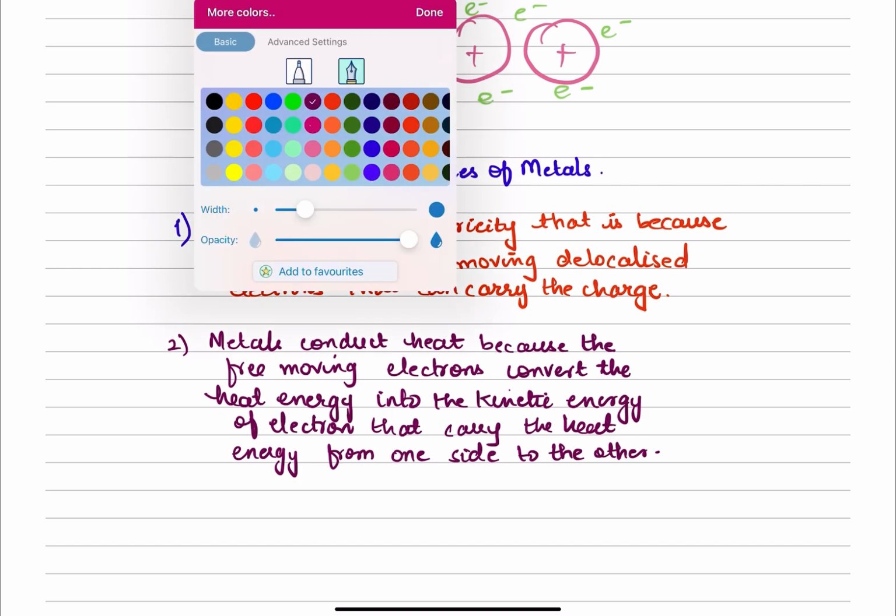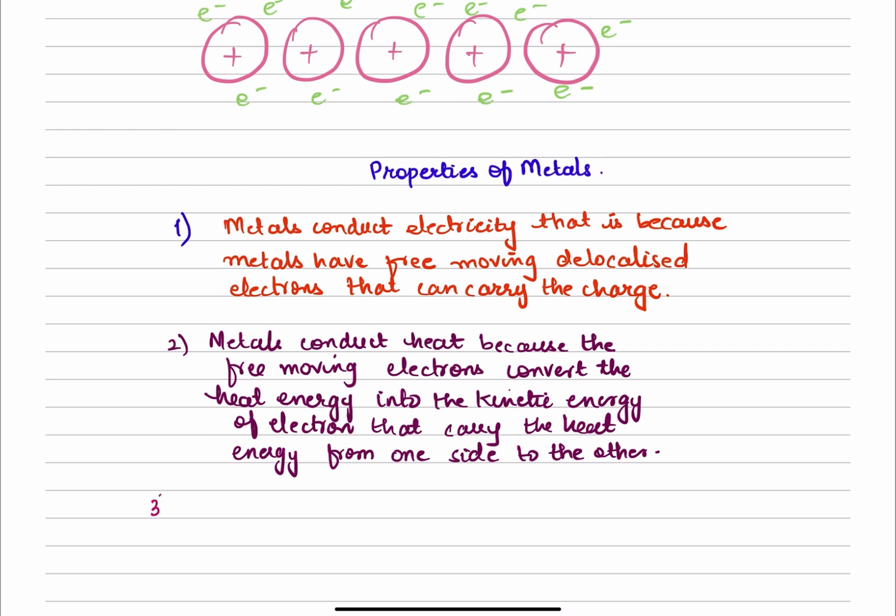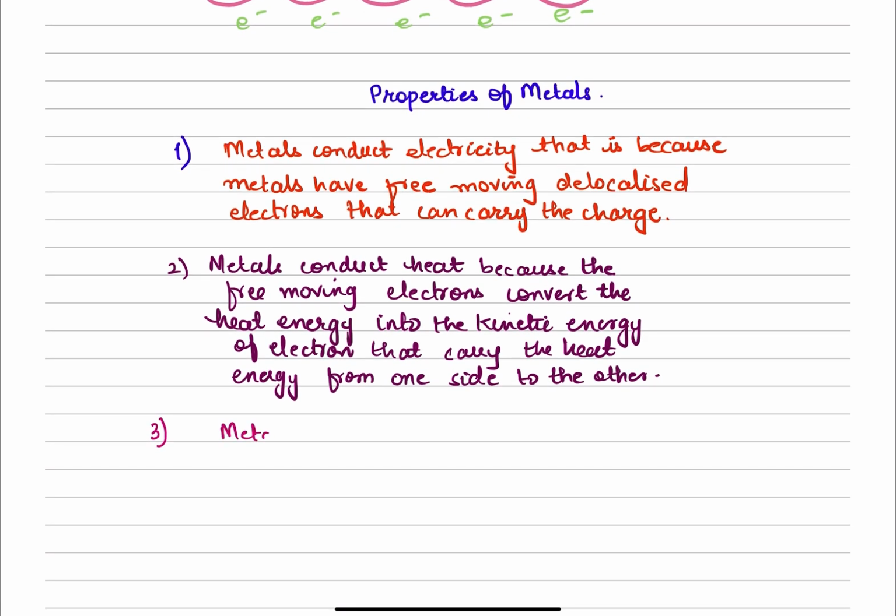The next property we need to understand for metals is that metals are malleable and ductile. When we talk about the term malleable, malleable means that can be hammered into different shapes. Why are metals malleable?